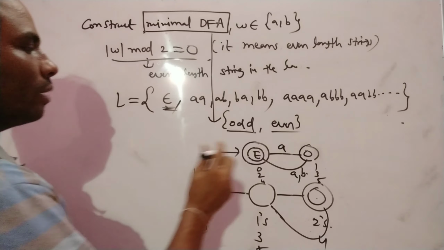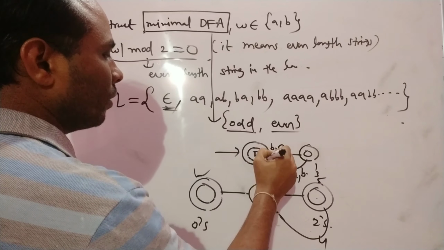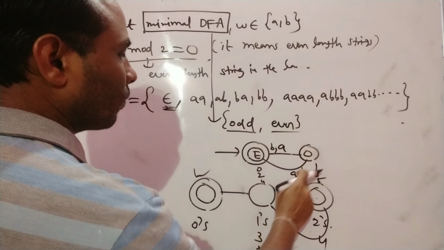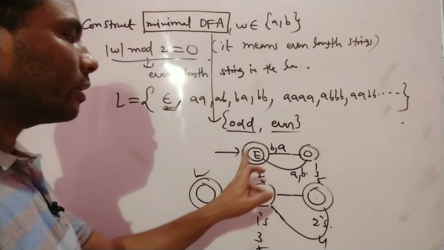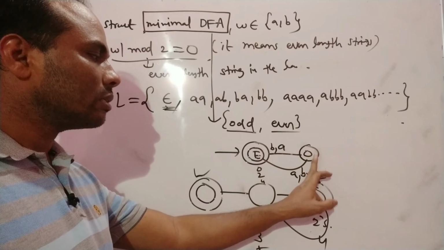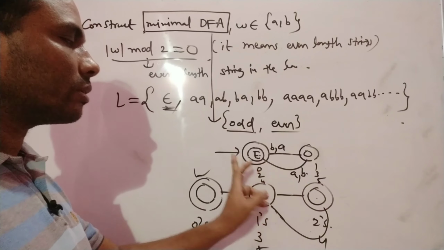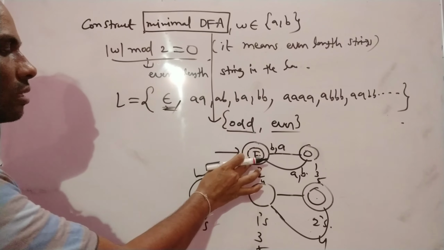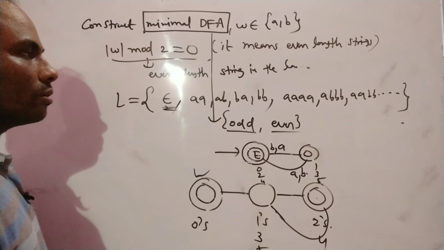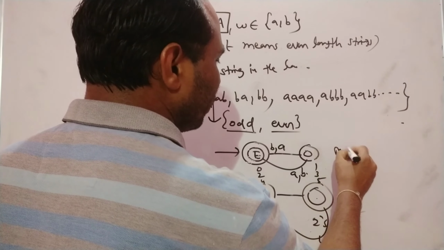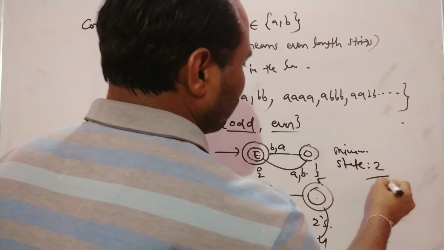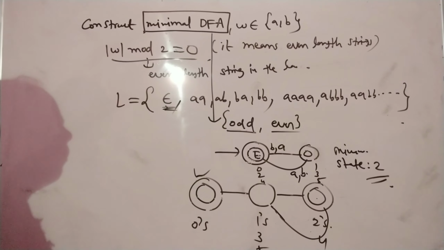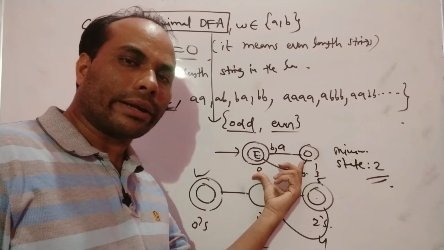Then BA: if you give B, then A, you reach here. It means for this state also you have to give AB, and this state also, you reach this state. Finally you reach this initial state, which is also the final state. So the minimum number of states should be 2.